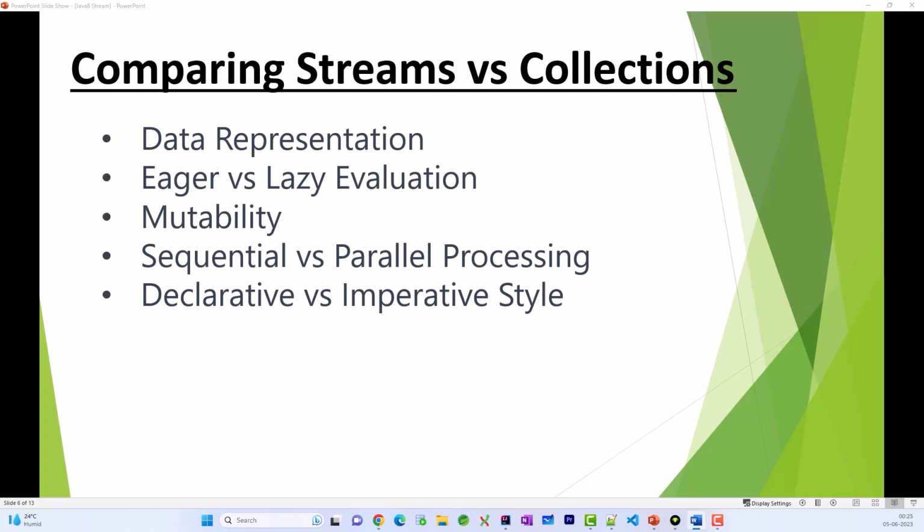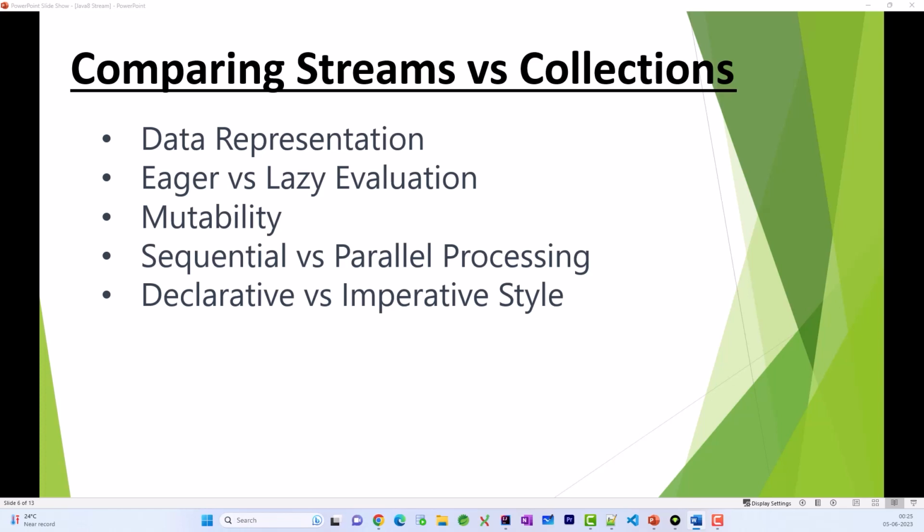And this is very much supported and widely used. When we have a large data set to process, then we go for parallel processing. Okay, we are going to see examples. We are going to compare when to use sequential stream and when to use parallel stream. We are going to write a program and see how performance is better in case of parallel stream when we have large processing to do.